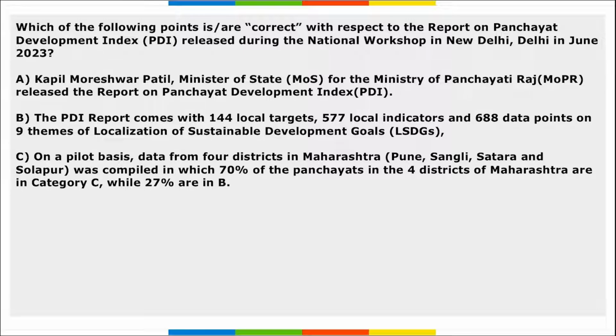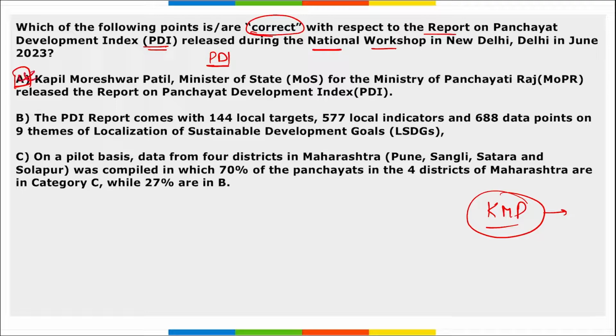Let's start. The first question is, which among the following points are correct with respect to the report on Panchayat Development Index, that is your PDI, that was released during the national workshop in New Delhi in the month of June. If we talk about it, remember this report on the Panchayat Development Index was released by whom? It was released by Kapil Moreshwar Patel, right? He's our Minister of State for the Ministry of Panchayati Raj. So option A is correctly written here.